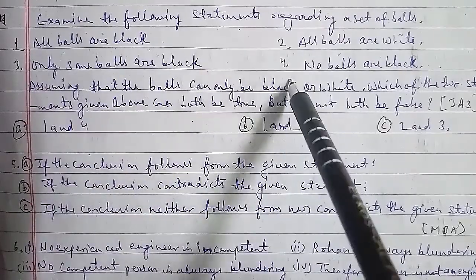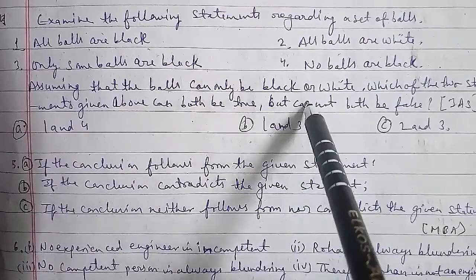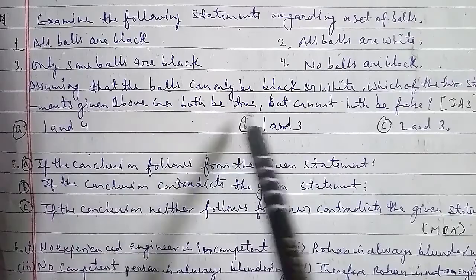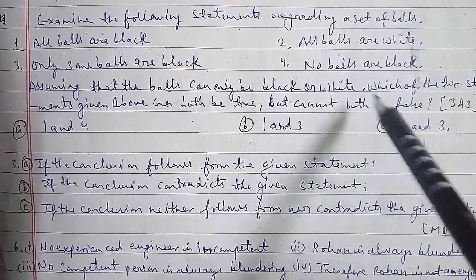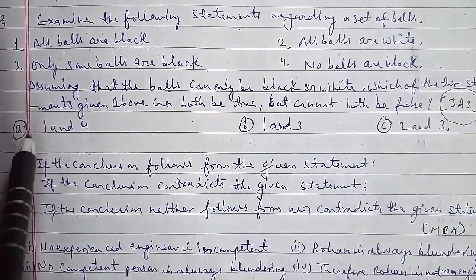The options we have are the first and fourth, the first and third, and the second and third here. In regard to it, we can say that the answer would be the first and the fourth, because all balls are black and no balls are black. So obviously both cannot be true. So option A will be the right answer for this question here.